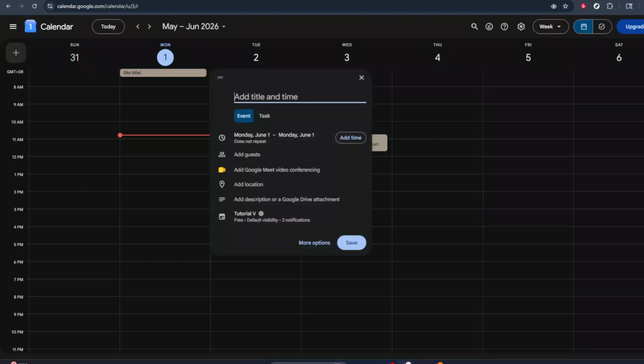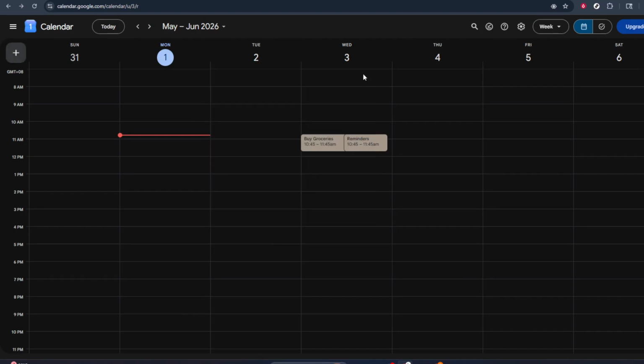In today's video, I'm going to teach you how to embed Google Calendar to Notion. This process will allow you to have your Google Calendar directly accessible and viewable within your Notion workspace, offering a seamless integration that can help streamline your scheduling and task management.